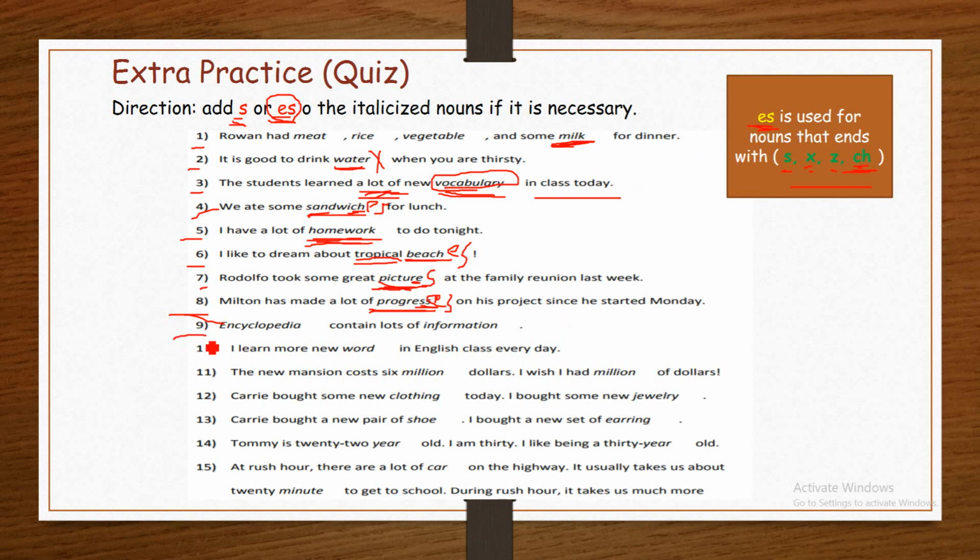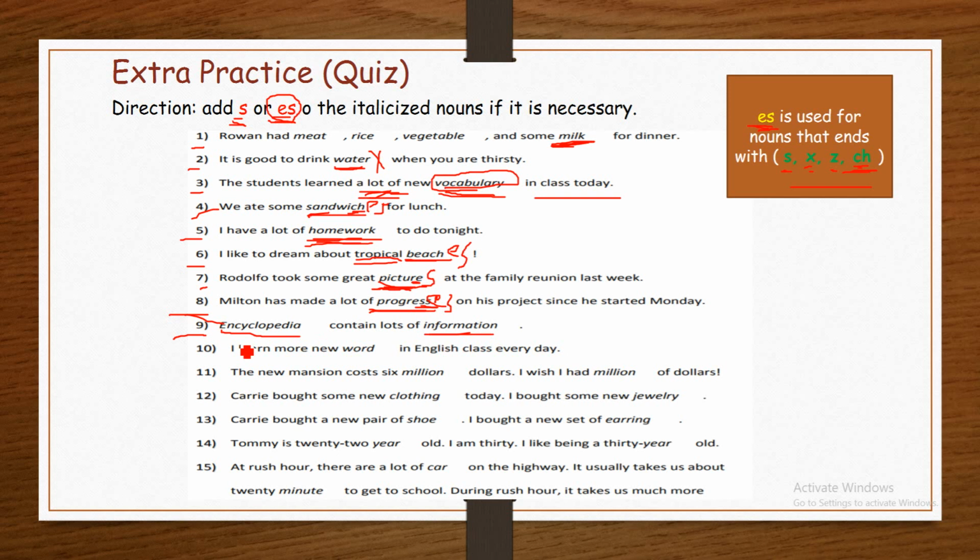Number 9. Encyclopedia contain lots of information. We have two italicized nouns, encyclopedia and information.